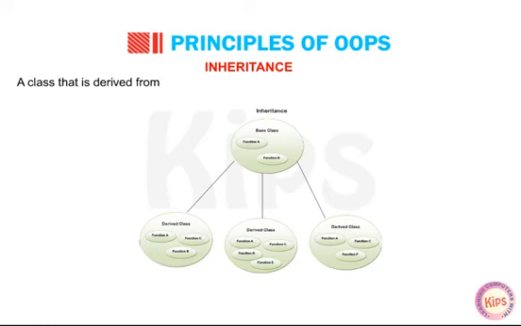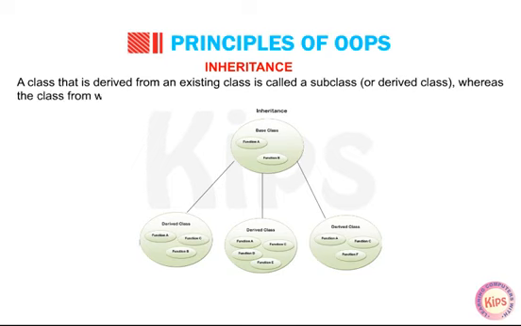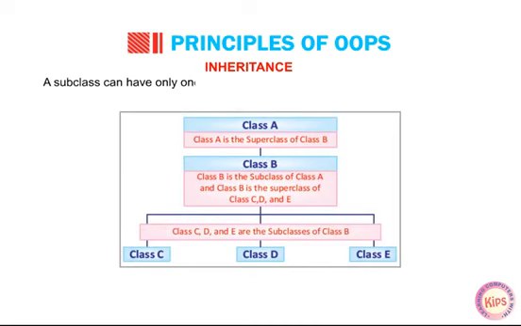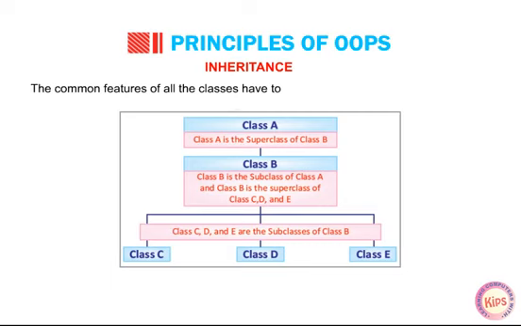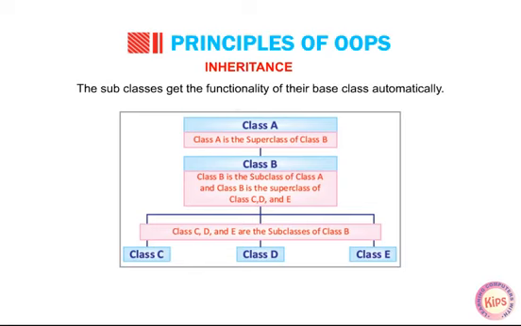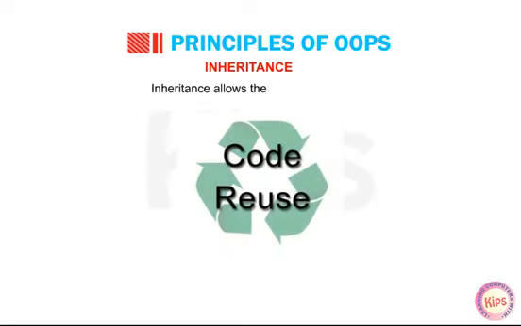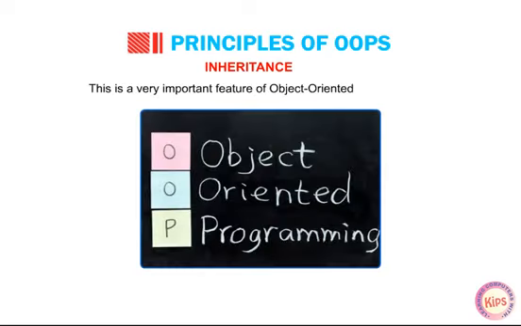A class that is derived from an existing class is called a subclass or derived class, whereas the class from which a subclass is derived is called a superclass or base class. A subclass can have only one superclass, whereas a superclass may have one or more subclasses. The common feature of all the classes has to be defined only once in the base class. The subclasses get the functionality of their base class automatically. Inheritance allows the reusability of code. This is a very important feature of object-oriented programming.